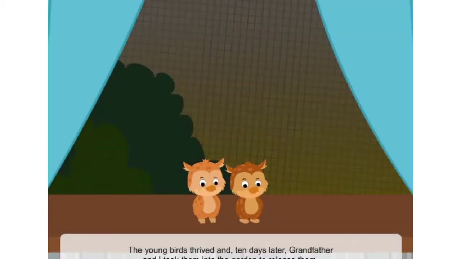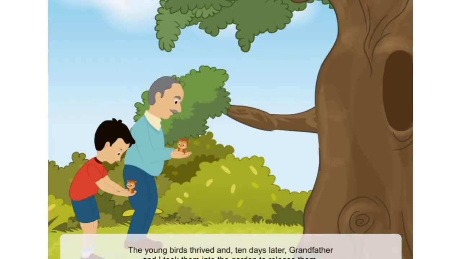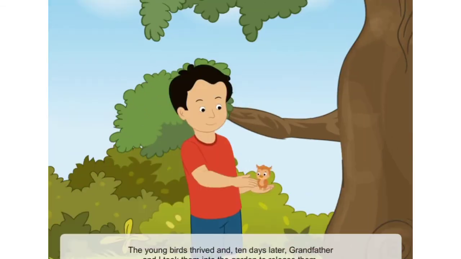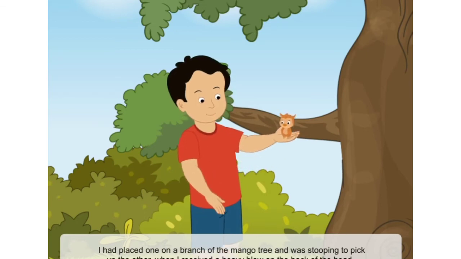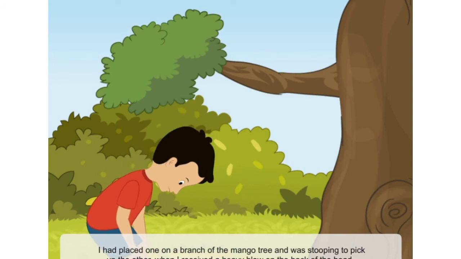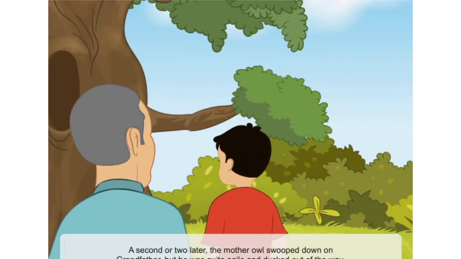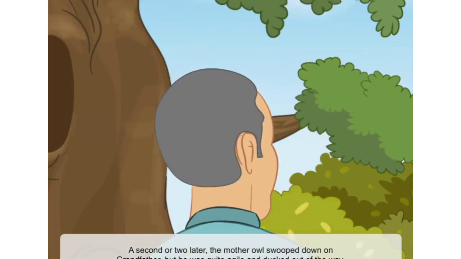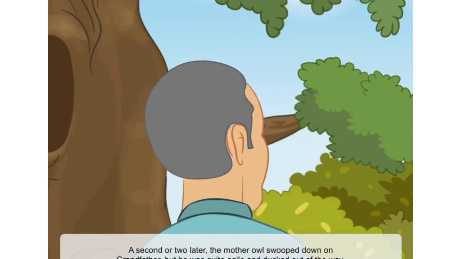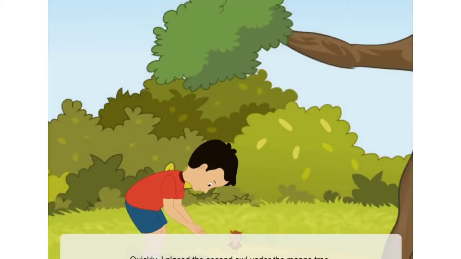The young birds thrived, and 10 days later, grandfather and I took them into the garden to release them. I had placed one on a branch of the mango tree and was stooping to pick up the other when I received a heavy blow on the back of the head. A second or two later, the mother owl swooped down on grandfather, but he was quite agile and ducked out of the way. Quickly, I placed the second owl under the mango tree.